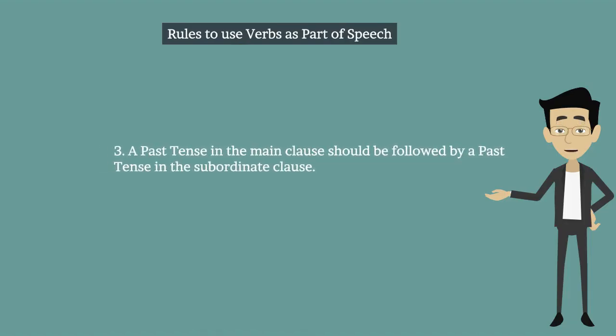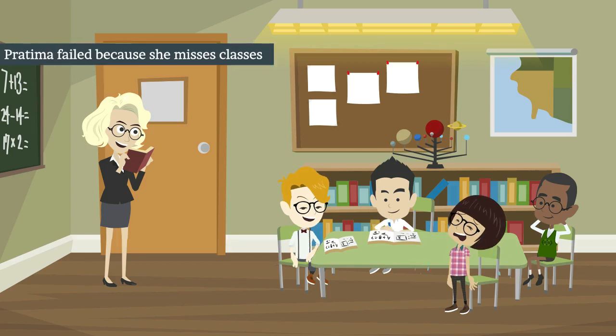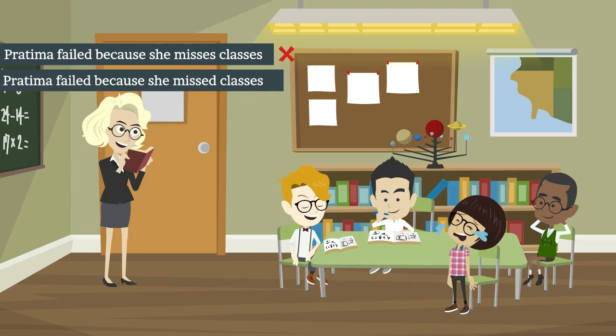Third one. A past tense in the main clause should be followed by a past tense in the subordinate clause. Let's see the example. Pratima failed because she misses classes. This is incorrect. Pratima failed because she missed classes. This is correct.